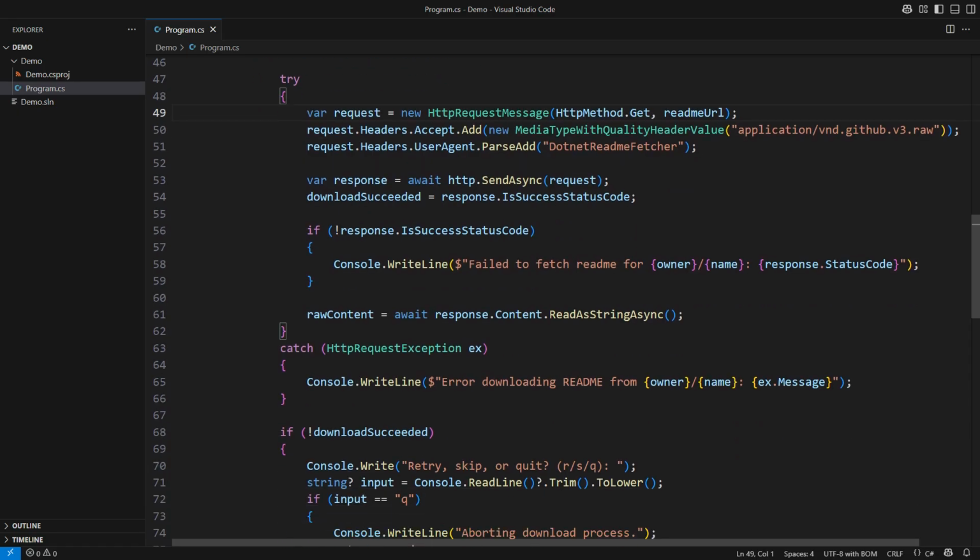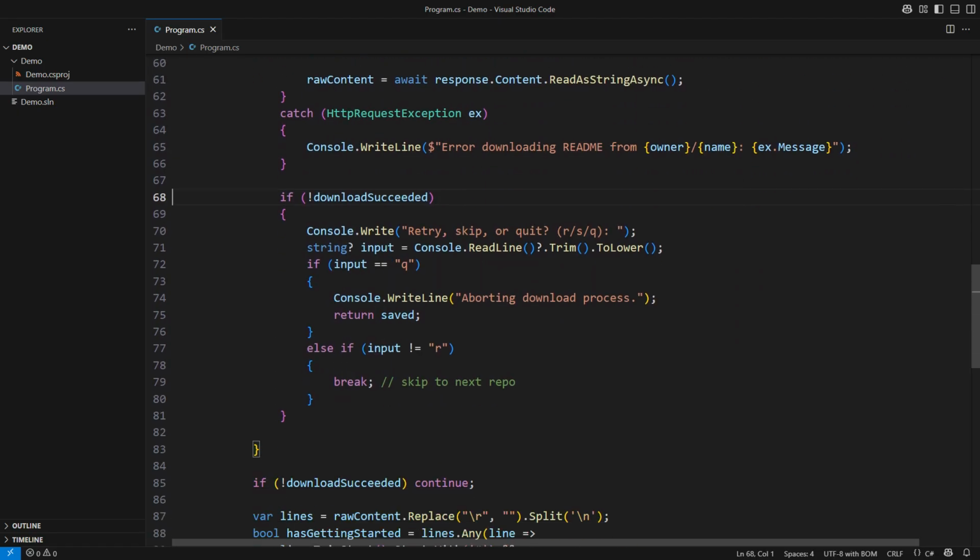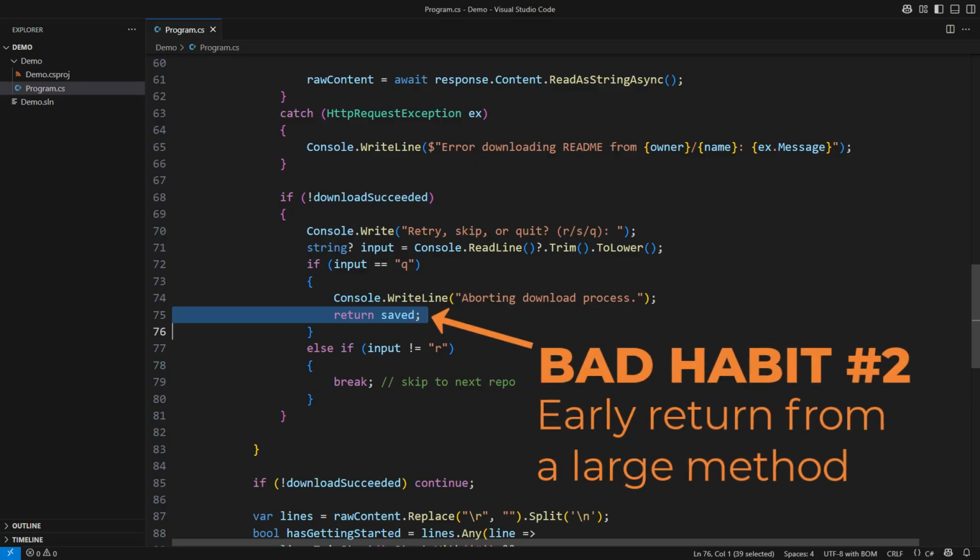There is a try-catch block with a lot of code inside. This is the problematic statement. There is a funny return right in the middle of a try-catch inside a loop nested inside another loop. It would give up everything and terminate the entire method. Returning from the middle of a large method has proven to be an eternal source of strange bugs.